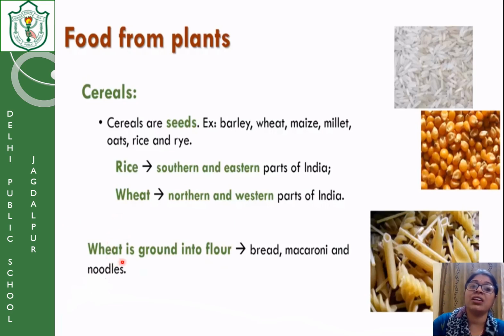Now, how is wheat used? Rice is cooked with water. But wheat is ground and made into flour, and that is converted into bread, macaroni and noodles. Now children's favorite is macaroni and noodles. Yes, whenever you eat noodles and macaroni, you will remember those farmers who grew a good amount of wheat, and good quality wheat, for you.